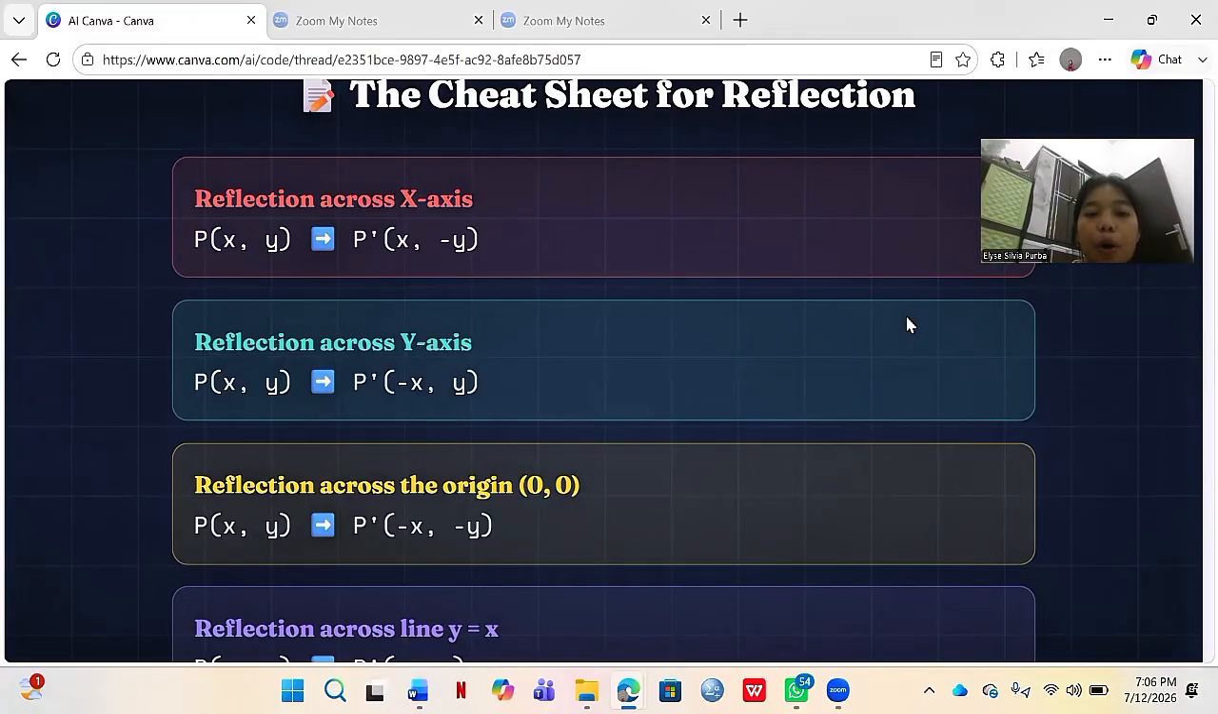If we reflect a point P with coordinate x, y across the x-axis, the coordinate becomes x, minus y. Notice that only the y value changes its sign. But if we reflect across the y-axis, it becomes minus x, y. Here, only the x value changes. Please memorize these formulas because they are very useful for the examples.